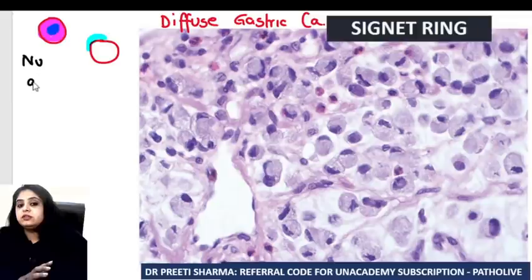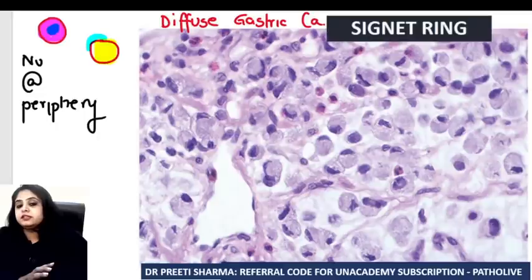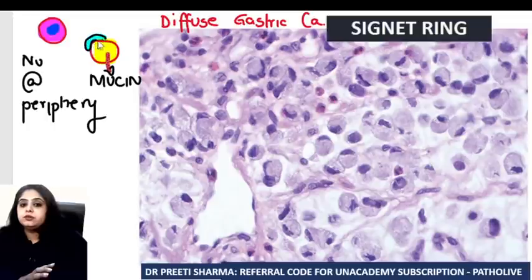So why has the nucleus been pushed at the periphery? Someone else is sitting inside the cell, and that someone else is mucin. Someone else who's sitting inside it is going to be mucin. That is why this is the poor nucleus which is sitting at the periphery.